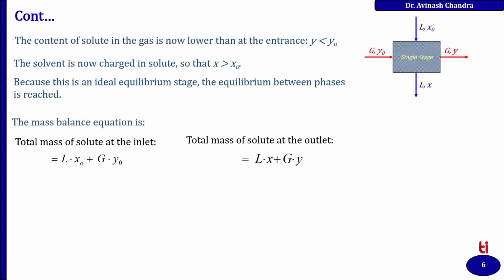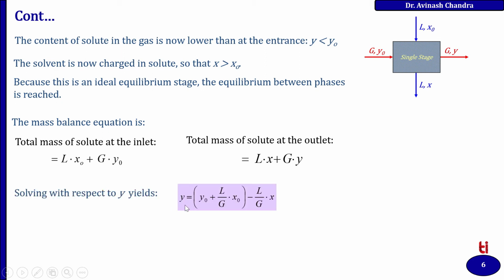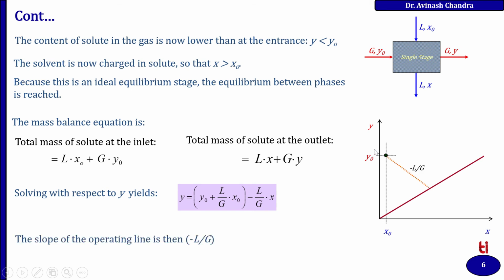So the mass balance equation: the total mass of solute at the inlet is L into X0 plus G into Y0, whereas the total mass of solute at the outlet is Lx plus Gy. Solving with respect to Y, we obtain Y equal to Y0 plus L upon G X0 minus L upon G X. So this is the point Y0, X0, and the slope is minus L by G.